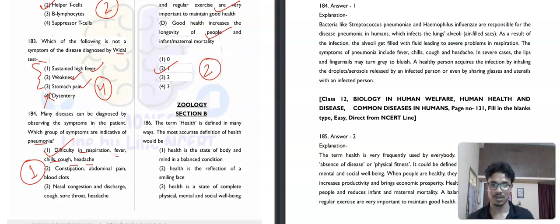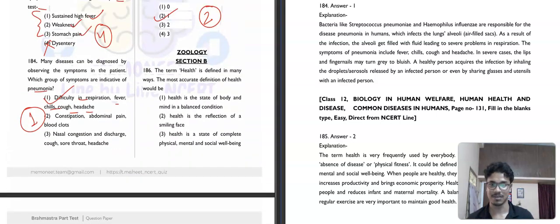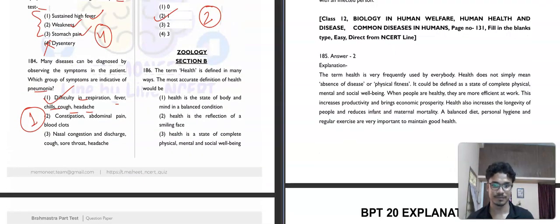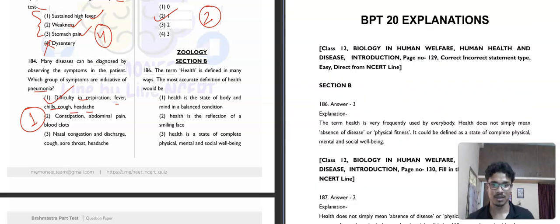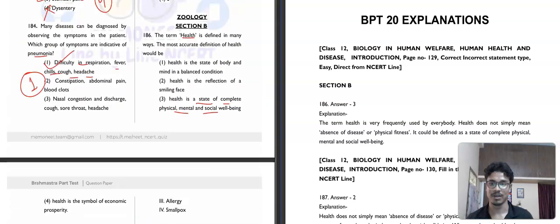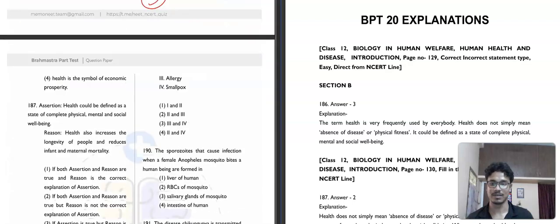Moving towards section B of zoology. Question 186. The term health is defined in many ways. The most accurate definition of health is: health is a state of complete physical, mental, and social well-being. So third option. Then question number 187.